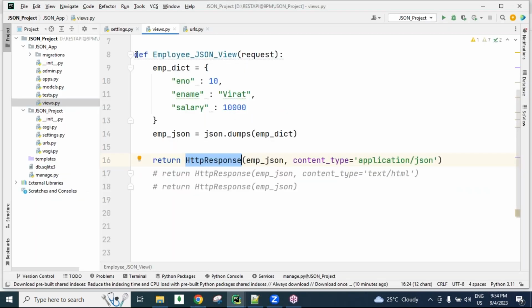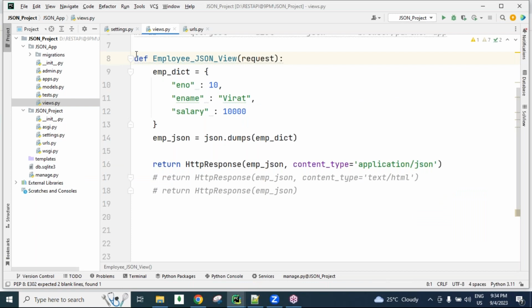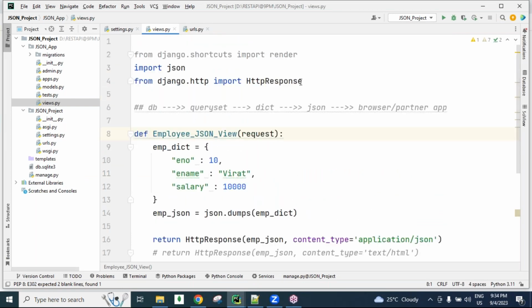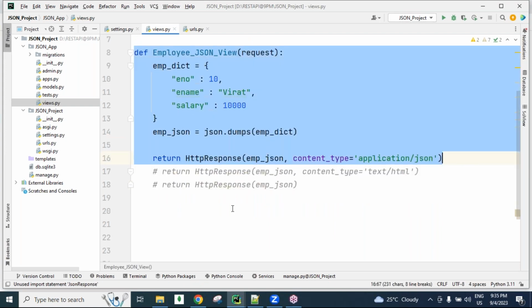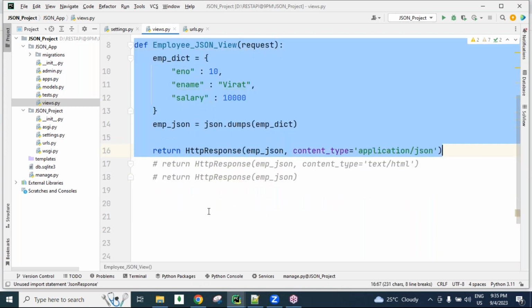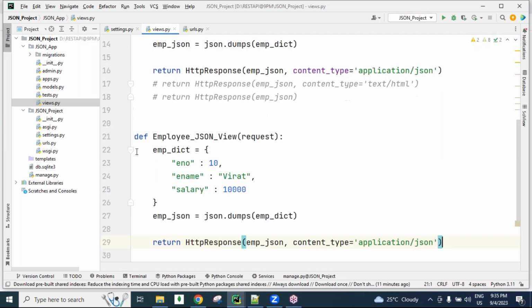Next, instead of using this, we have one special method called the JsonResponse method, guys. The JsonResponse method is there. Let's see here what the benefit of that is, in the employee JSON view, guys.